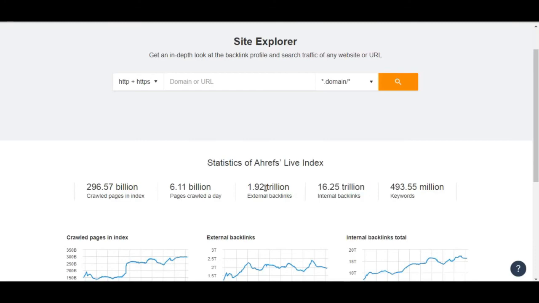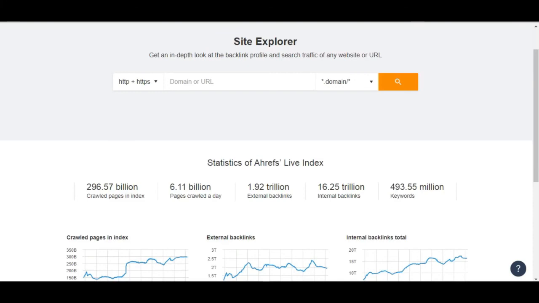See the internal links, external backlinks, and pages crawled a day. This is the main reason I'm using it, because per day this tool crawls 6.11 billion pages. That means this is a very highly updated tool to do SEO keyword research.